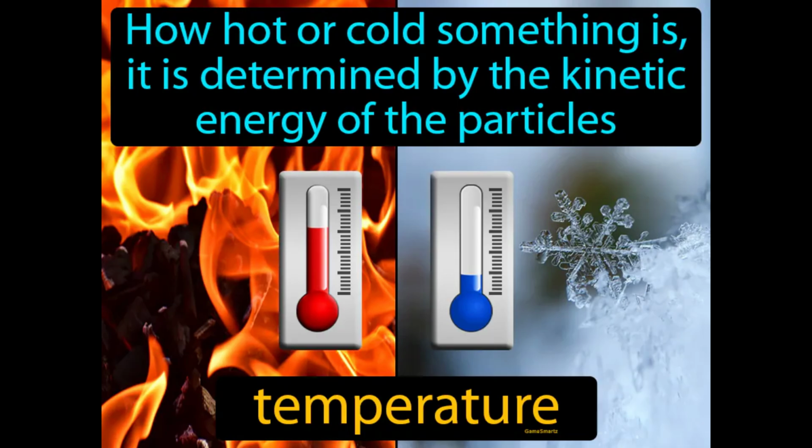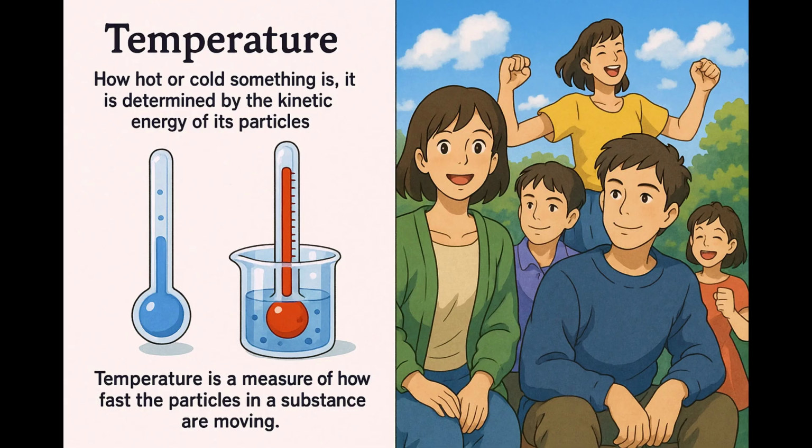How hot or cold something is, it is determined by the kinetic energy of its particles. Temperature. Temperature is a measure of how fast the particles in a substance are moving. Imagine you're at a party, and you notice how lively or dull it feels depends on how much people are moving around. Similarly, the temperature of an object is determined by how energetically its particles are moving.